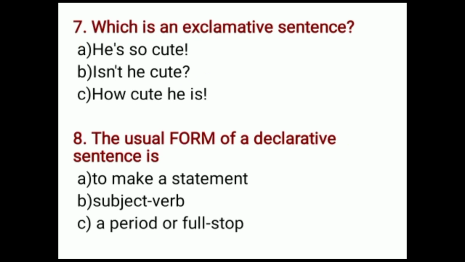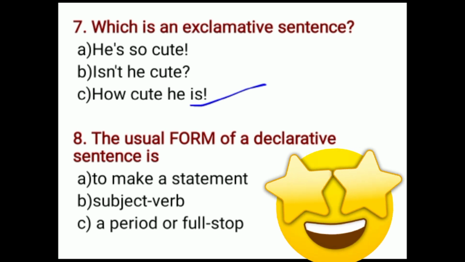Which is an exclamative sentence below? He is so cute. Isn't he cute? How cute he is. Remember, while explaining the exclamative sentences, I told you that there are two orders. One is what order and one is how order. How order, what did it have? How plus adjective or adverb plus subject plus verb. So what is the answer here? C. C is the right answer.